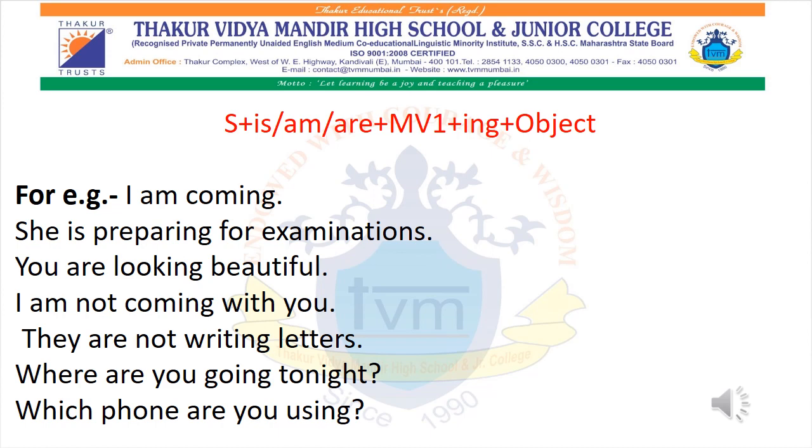Okay. You. Now since you have come, which word will you use as a helping verb? Are. So you are looking beautiful. Let's move to the next sentence. If the particular sentence is a negative sentence, then you have to add no or not. Okay. Now see, I. Now I have come, so you have to write the helping verb am. I am not coming with you.